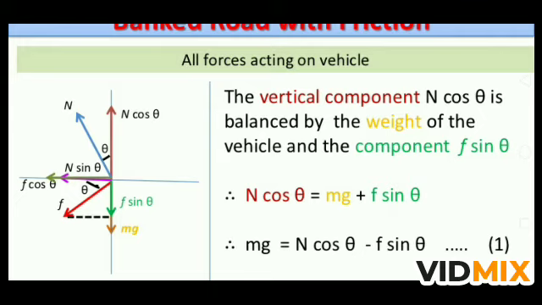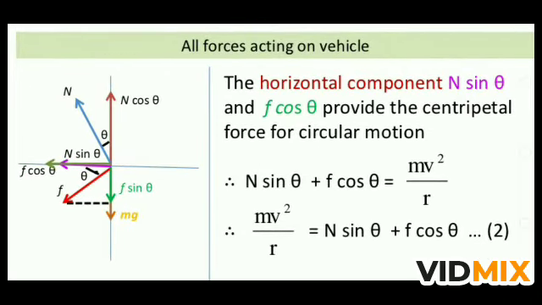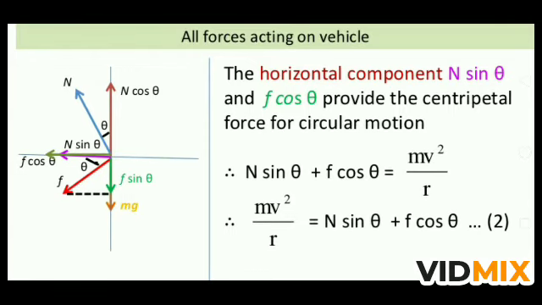Now if you see in this figure, N sin theta and F cos theta are in the same direction. So F cos theta and N sin theta will provide the necessary centripetal force. So here again, F cos theta and N sin theta is equal to mv square by r, or we can say mv square by r is equal to N sin theta plus F cos theta. This is equation number 2.